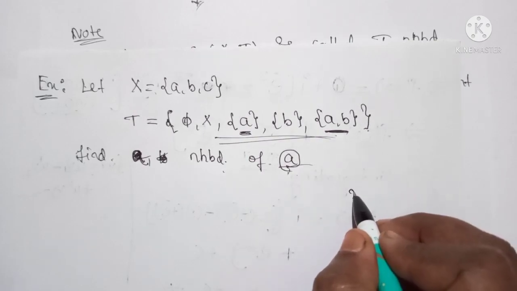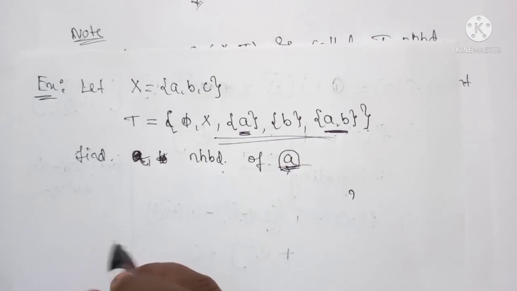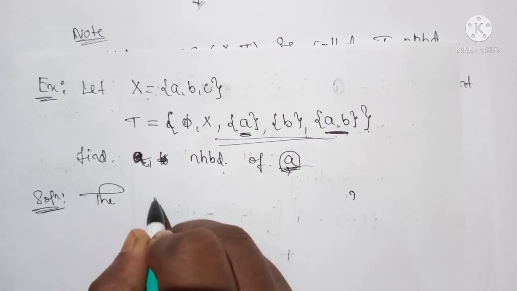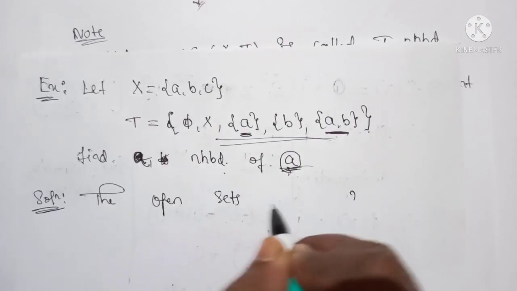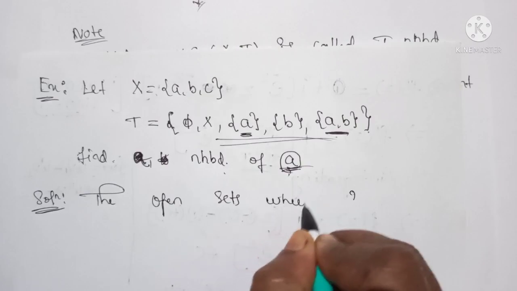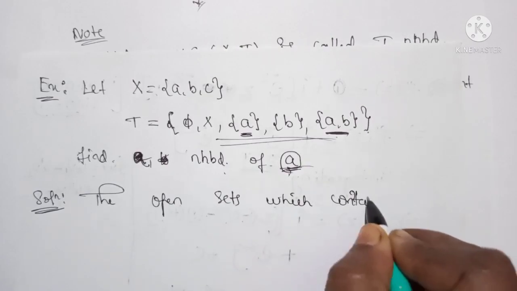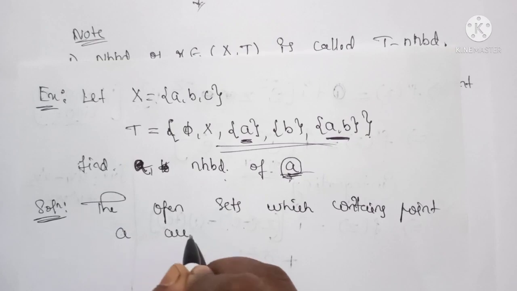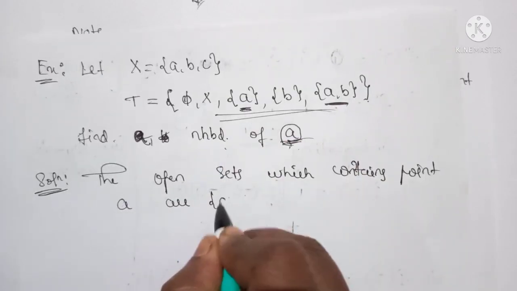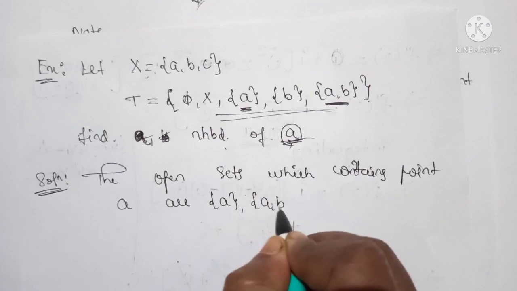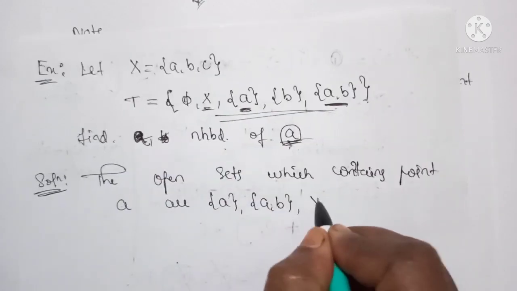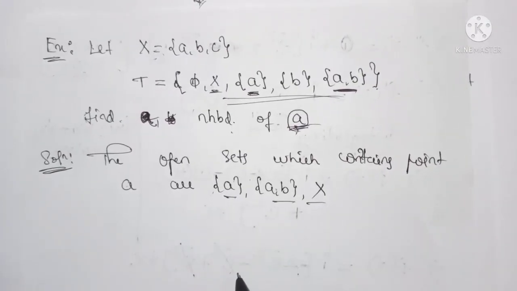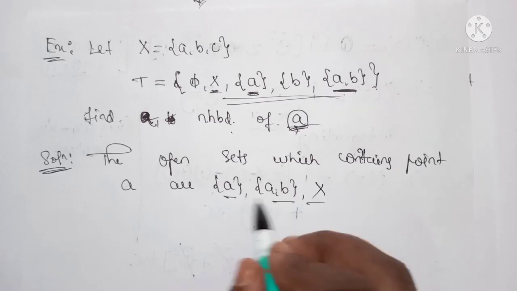So the open sets which contain point a are {a}, {a, b} and X. Now we have to write the supersets of all these open sets.